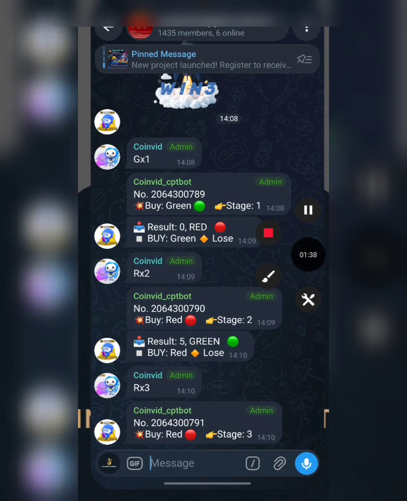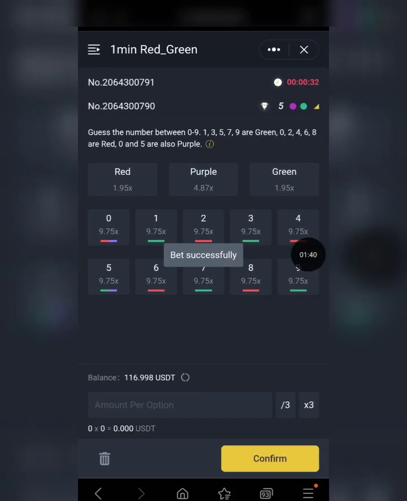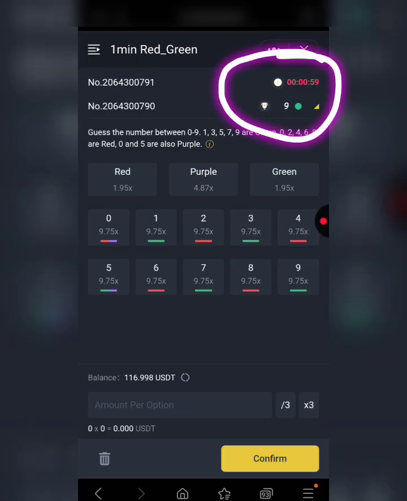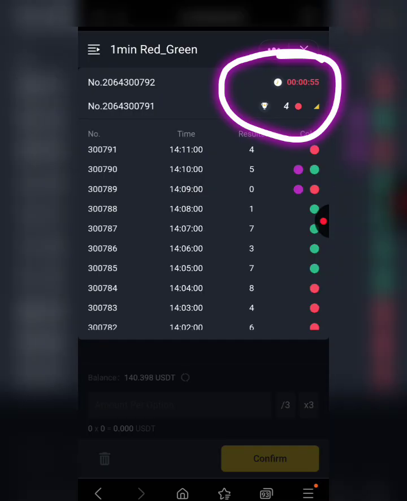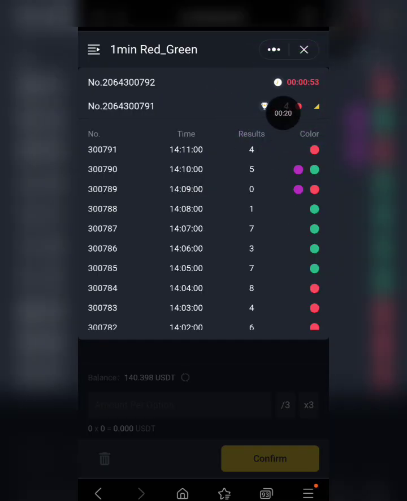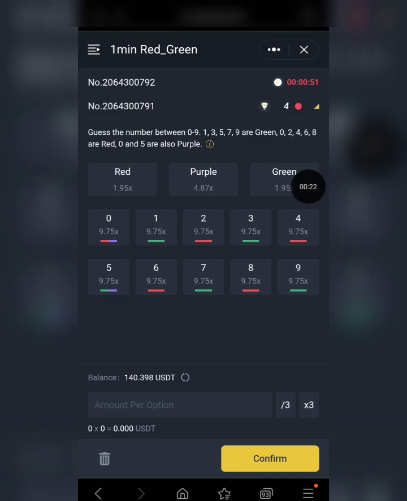Okay, but let's see how this goes. Let's wait for the countdown and check out the results. I'm basically showing you this step by step so you can see how it's done live, and whenever you encounter this issue you can know what to do. Okay, so the countdown is over. Let's see what we get. And of course we got a red right here, which basically means we've recovered all those previous loss.